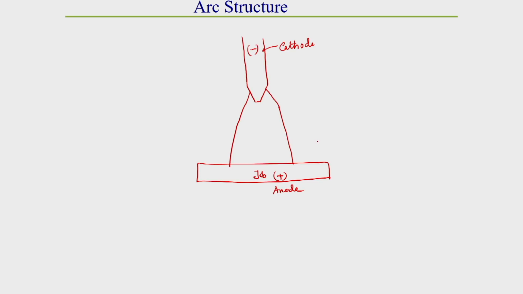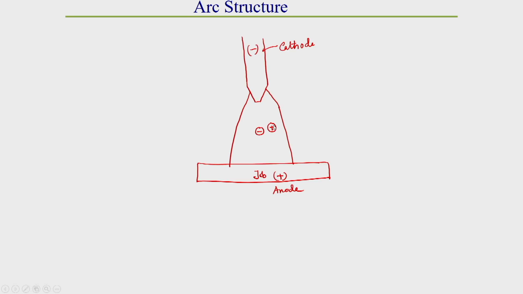Inside this arc, due to ionization and emission, electrons come out from the cathode surface. The electron is a negative charge and the ion is a positive charge.